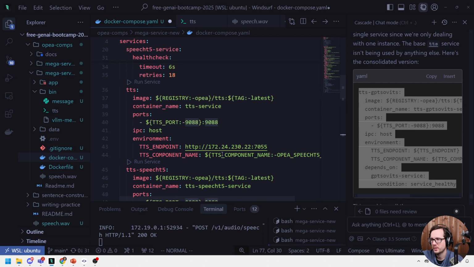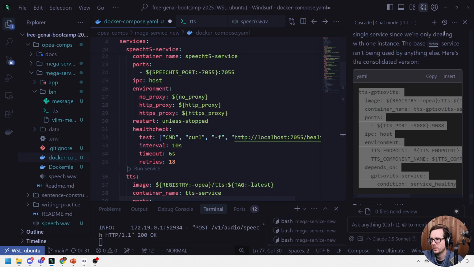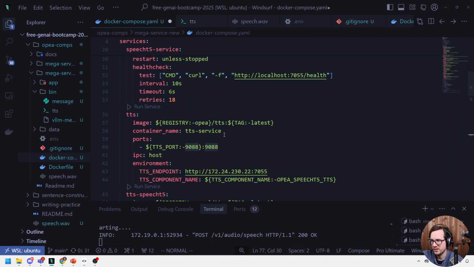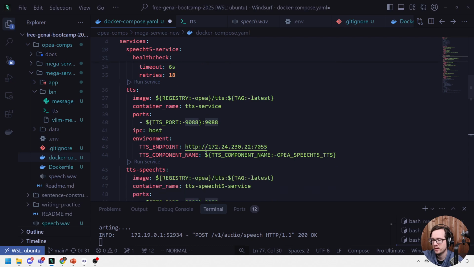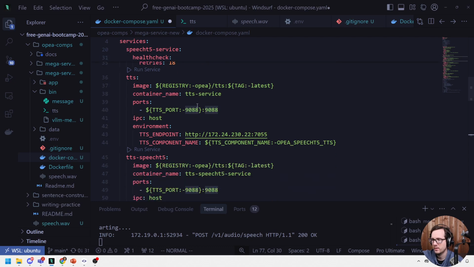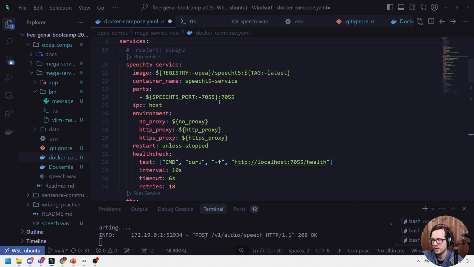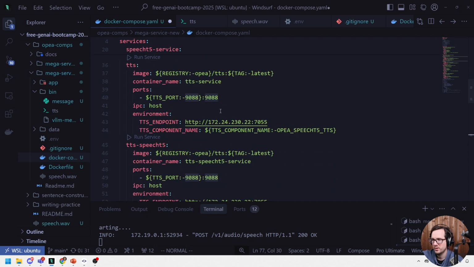TTS endpoint. Close up the tab here. I'm trying to figure out what we need to replace because this is TTS. TTS service, which is pointing to this one here, which runs on that port. So this doesn't have to be changed. This is fine.